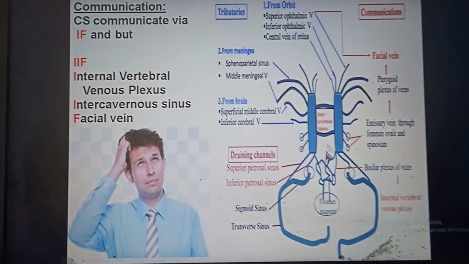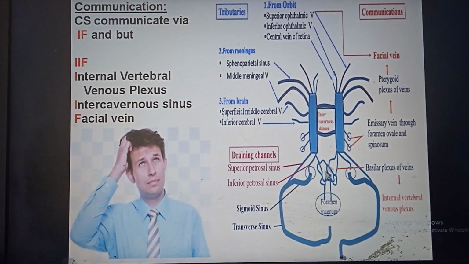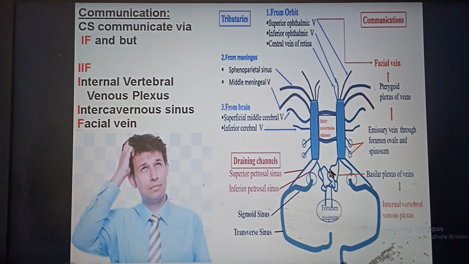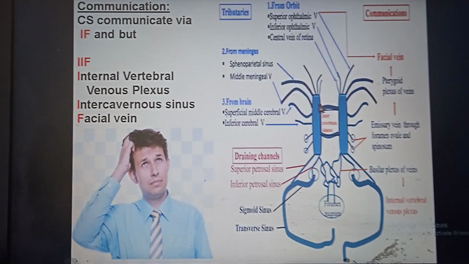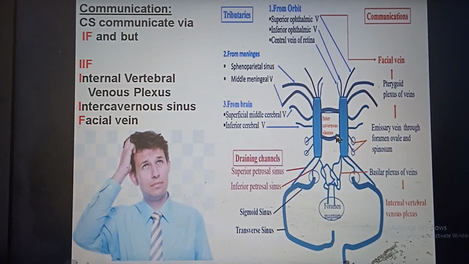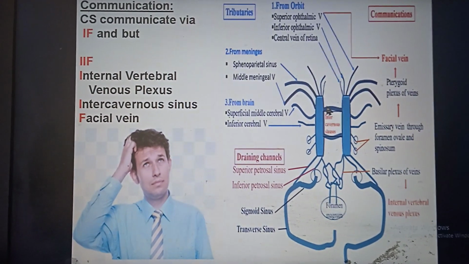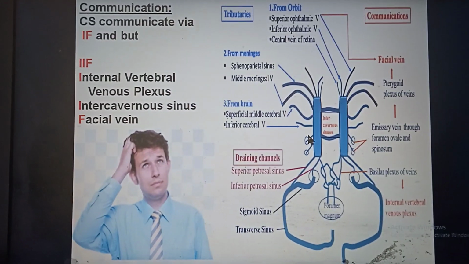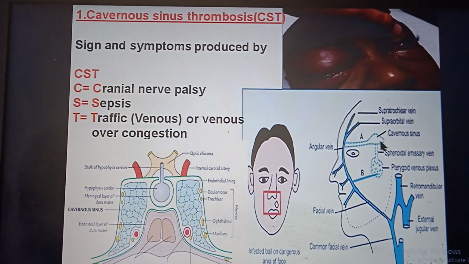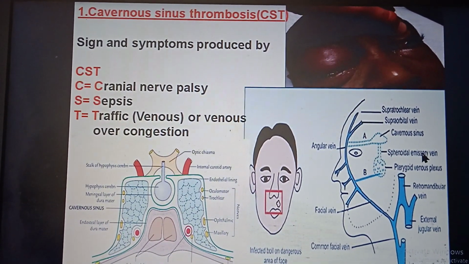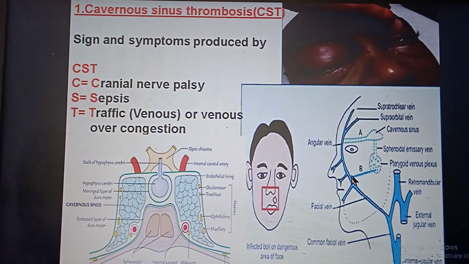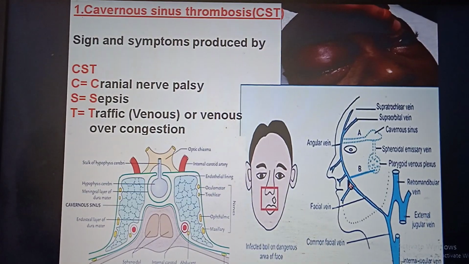Here we can see this cavernous sinus communicates to the internal vertebral venous plexus through the basilar venous plexus. And they are communicated to each other by the intercavernous sinus. These are anterior and this is posterior intercavernous sinus. And it is communicated to the facial vein: the cavernous sinus, through the sphenoidal emissary vein, is communicated to the pterygoid venous plexus, and through the deep facial vein it opens into the facial vein.